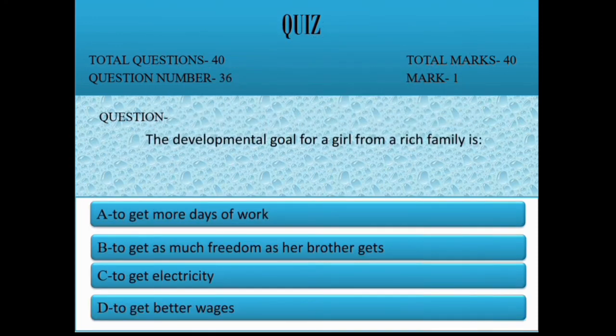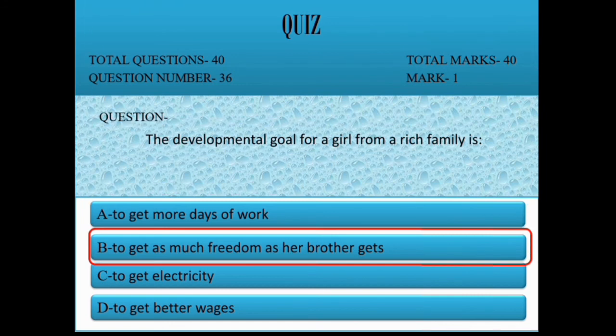Question 36. The developmental goal for a girl from a rich family is option A, to get more days of work, B, to get as much freedom as her brother gets, C, to get electricity, D, to get better wages. Correct option is B, to get as much freedom as her brother gets.